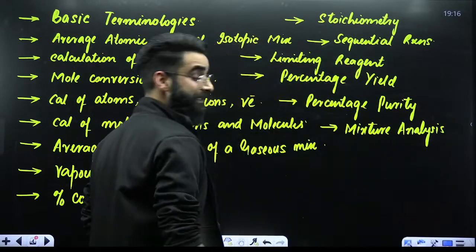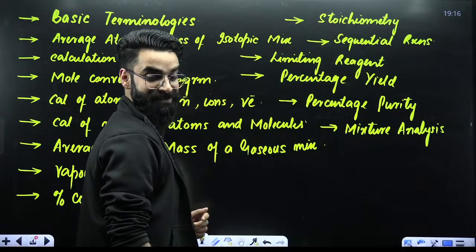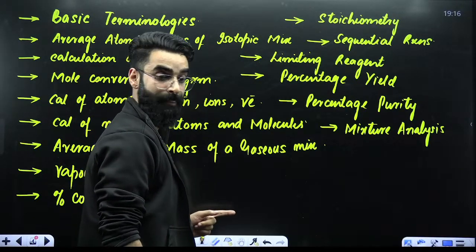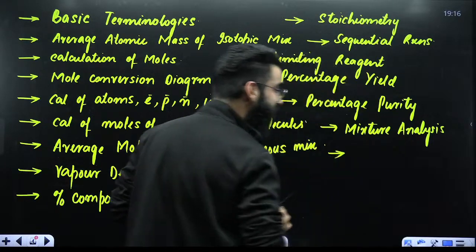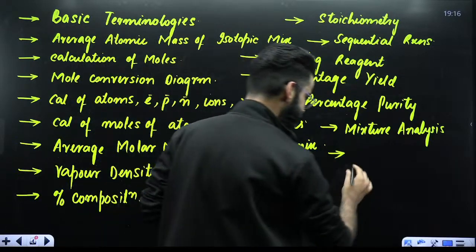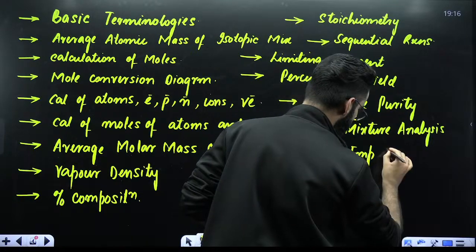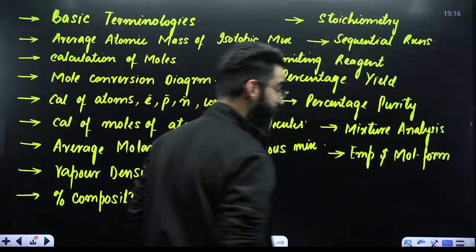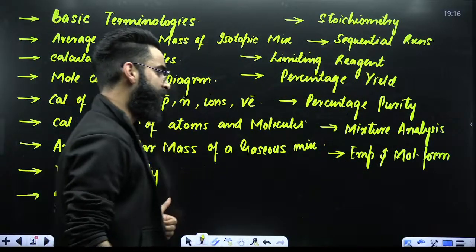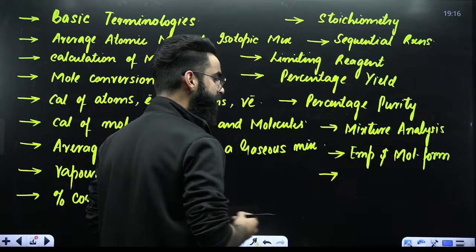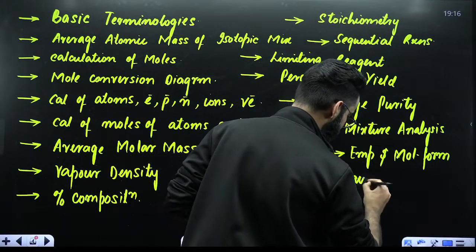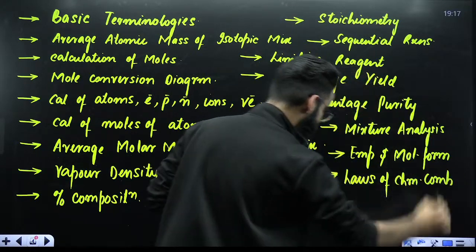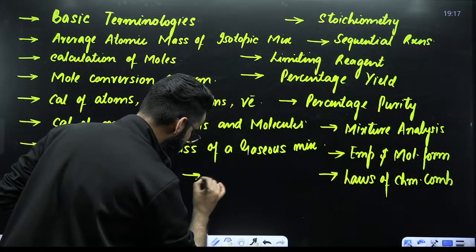And once we are done with the mixture analysis, right? These are the topics which we have to cover in this chapter, guys. And this is the sequence which we are going to follow, by the way, right? Take a note of all these topics. Mixture analysis. And after mixture analysis, then we shall be discussing about the empirical and molecular formula. Empirical and molecular formula. After empirical and molecular formula, we shall be starting the laws of chemical combination.